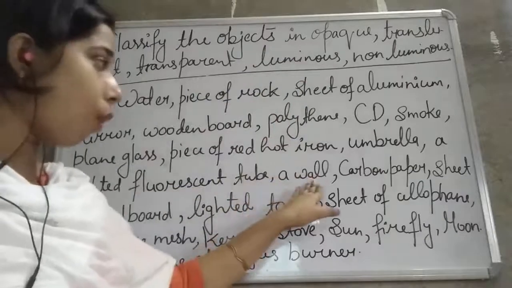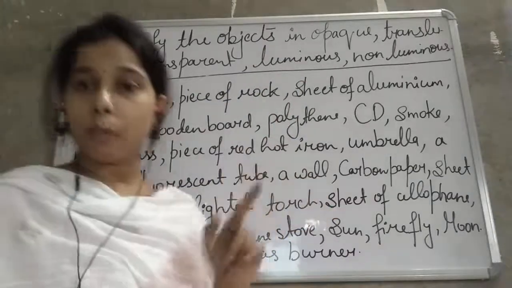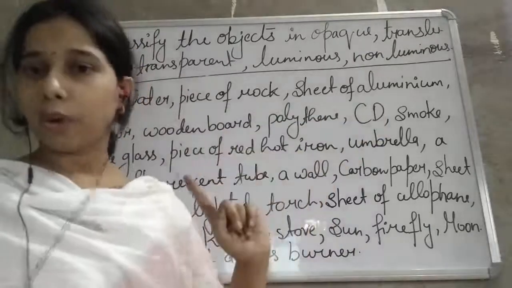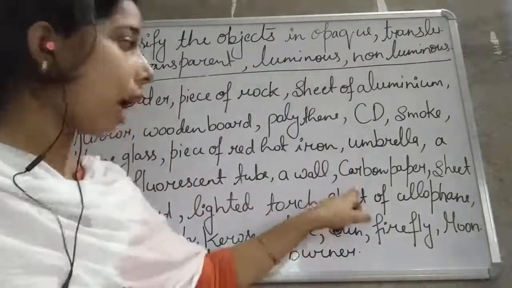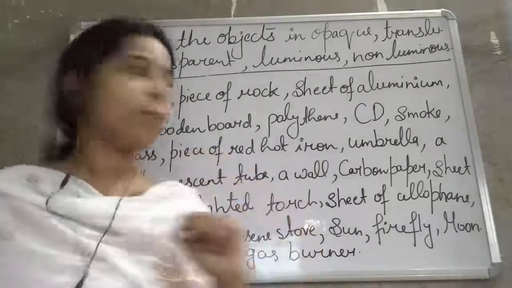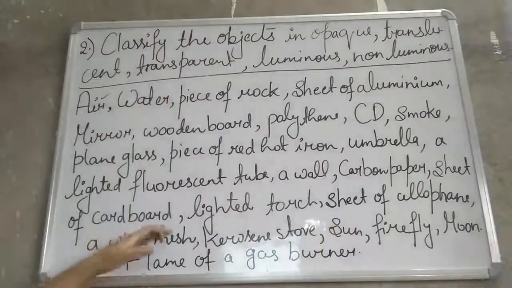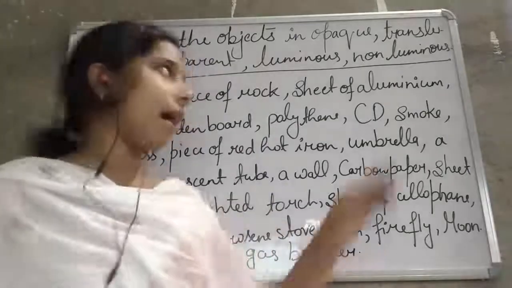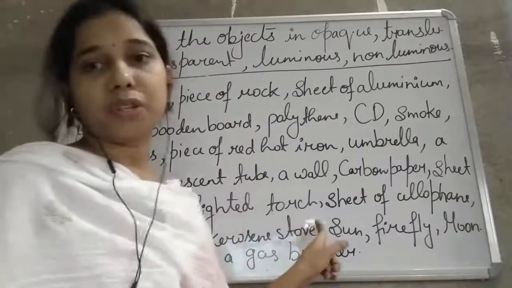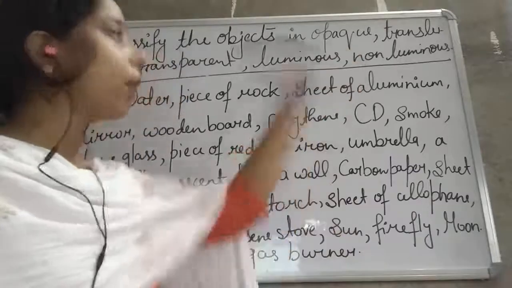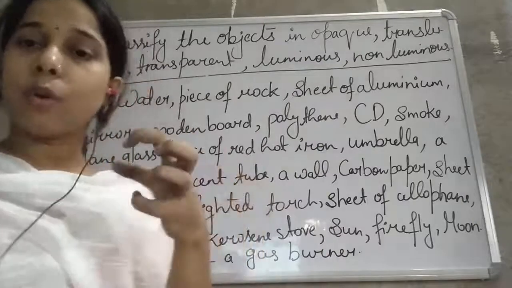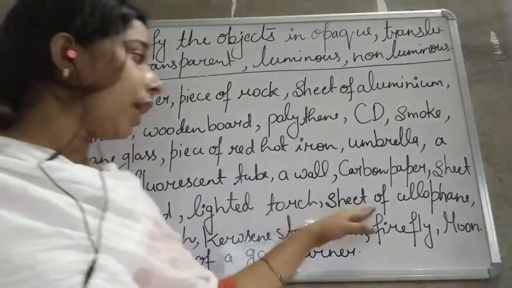Then a wall is there. Wall is what? Opaque. It does not allow the light to pass through it, as well as it is non-luminous. Carbon paper. It is opaque as well as non-luminous. Sheet of a cardboard. Opaque and non-luminous. Lighted torch. So lighted torch is opaque only, but it is luminous. Okay, because it emits its own light. Sheet of a cellophane.